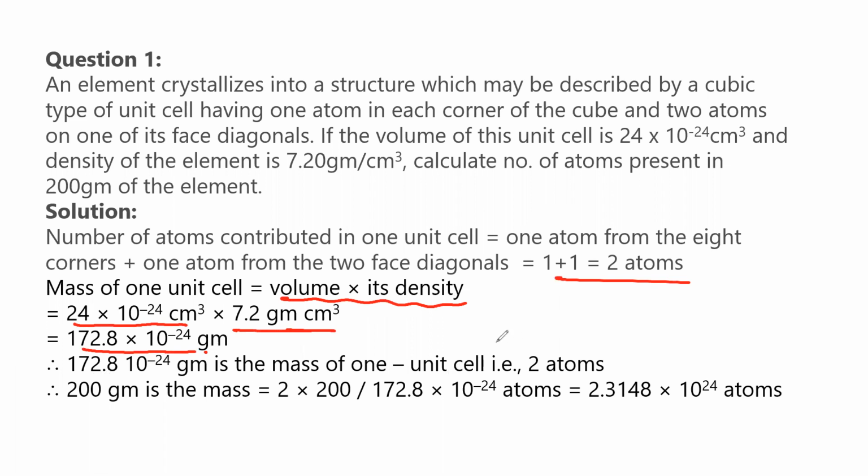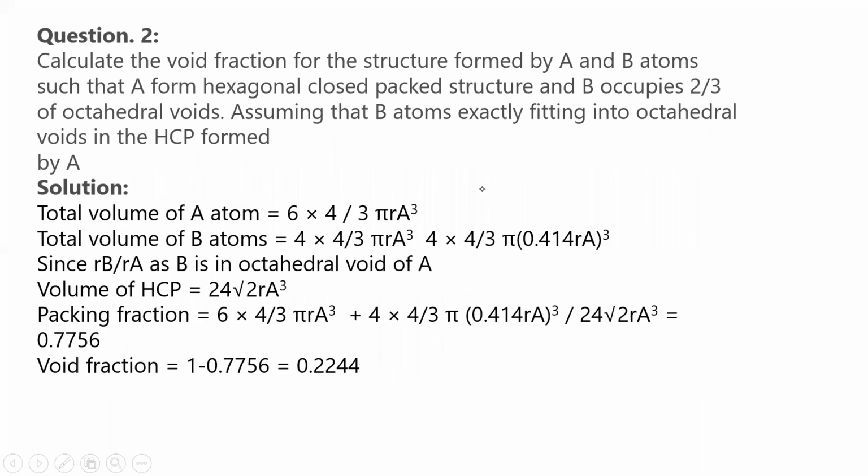So the mass of one unit cell of this crystal is equal to how much? It is 172.8 into 10 to the power minus 24 grams, which is the mass of one unit cell, that is, 2 atoms. Now 200 grams of this mass is equal to how many atoms? So 2 into 200 by 172.8 into 10 to the power minus 24 atoms. So it contains 2.3148 into 10 to the power 24 atoms. So the number of atoms present in 200 grams of that element is equal to 2.3148 into 10 to the power of 24 atoms. So this is model number 1.